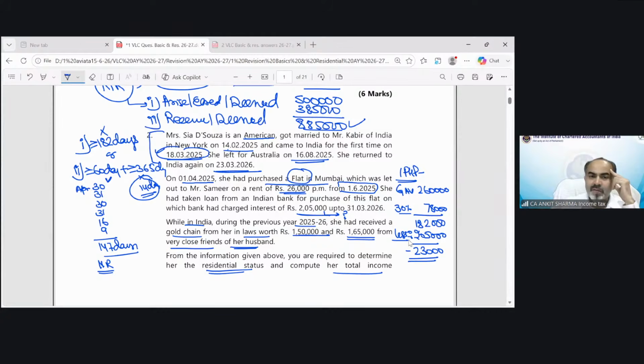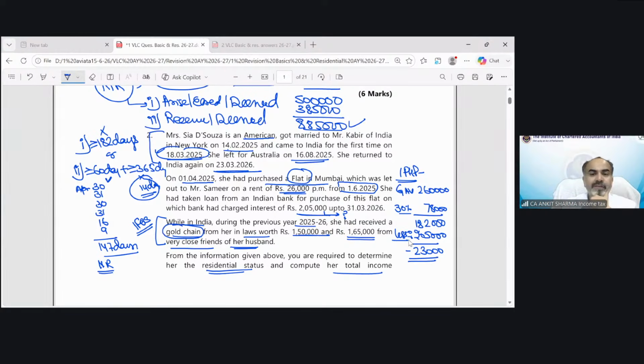So now we are talking about which kind of income, that is income from other sources, gift provision. So our brain should move on to the income from other sources provision and we should recall the provision of gift. That means when you receive something without consideration or for inadequate consideration.